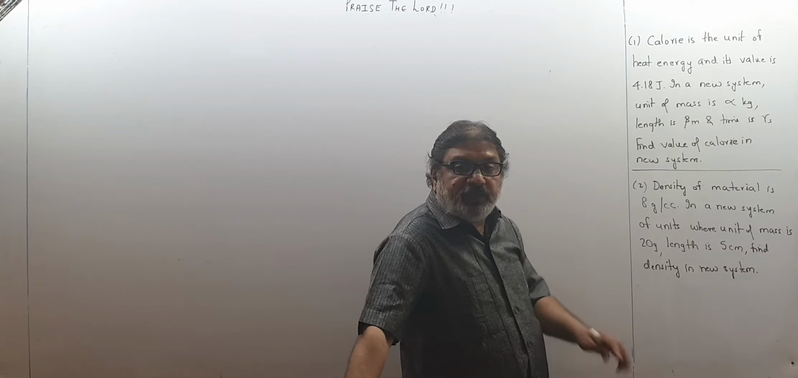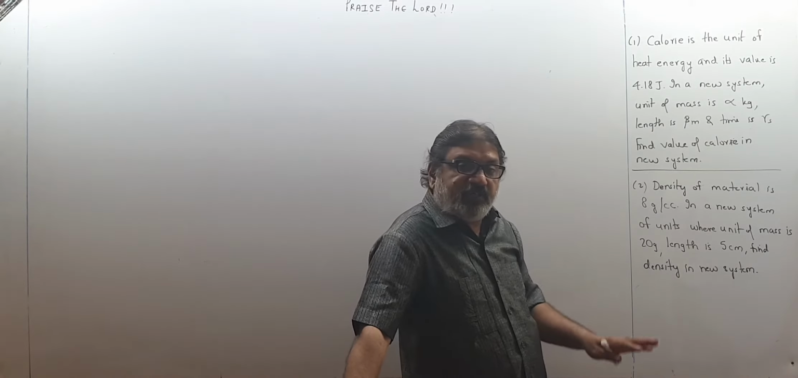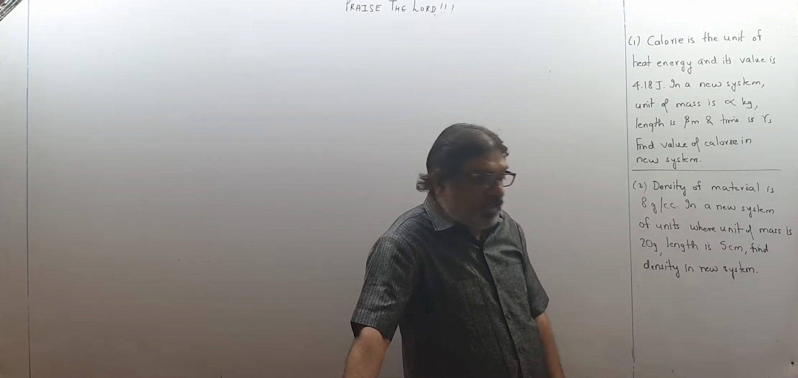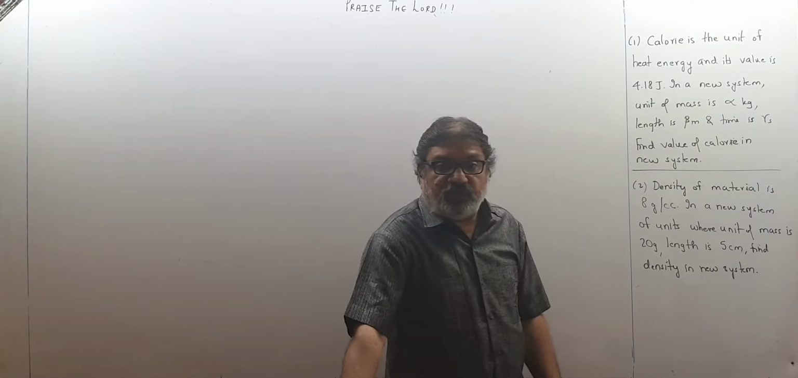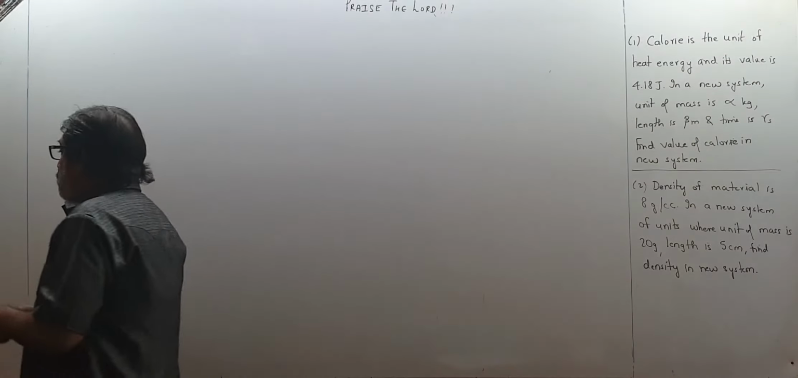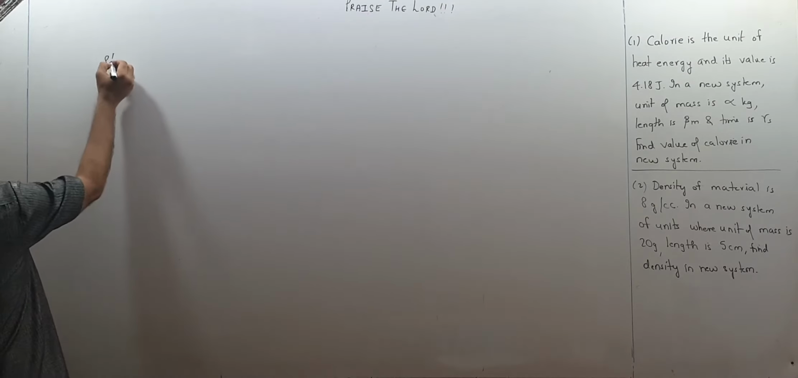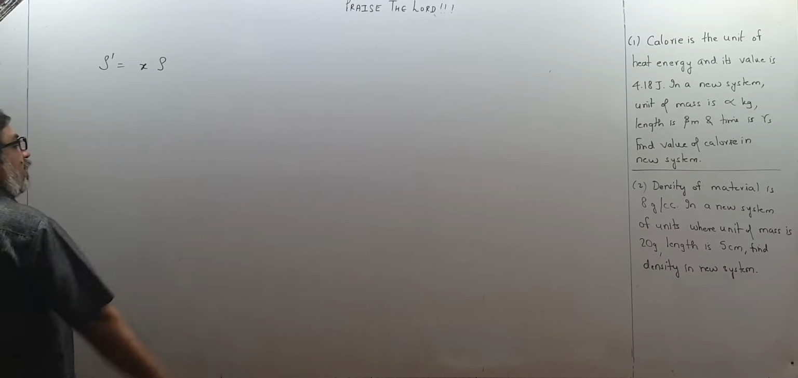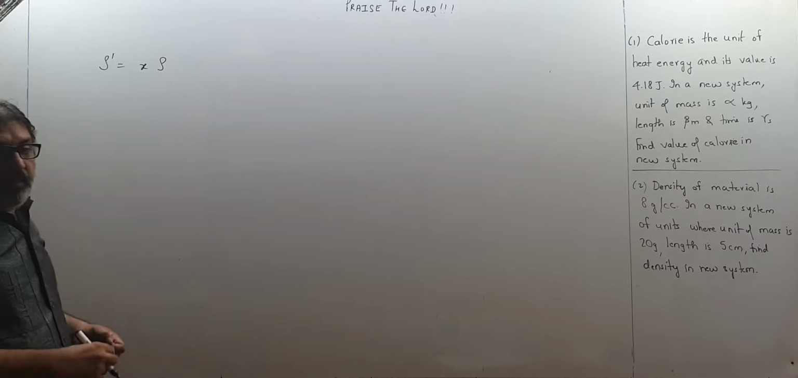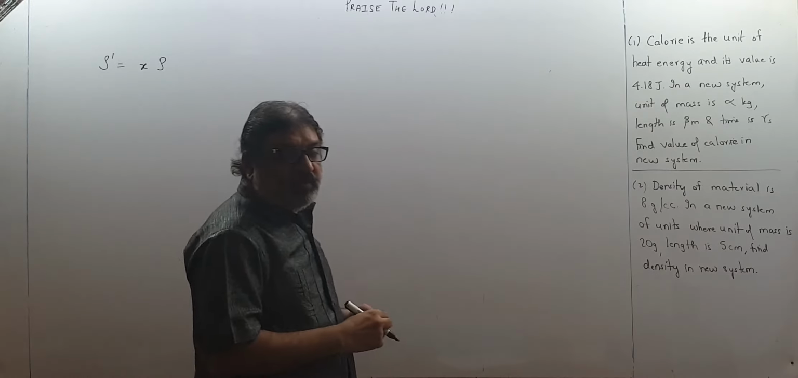Nothing is said about time. That means units of time are not changing. It remains seconds in the old system and the new system as well. Find the density in the new system. The density in the new system, I write like this. Supposing density becomes x rho, the new value of density becomes x times the old value of density.